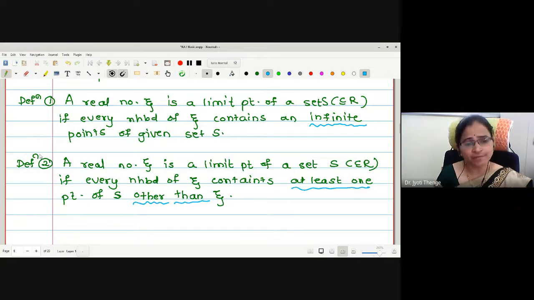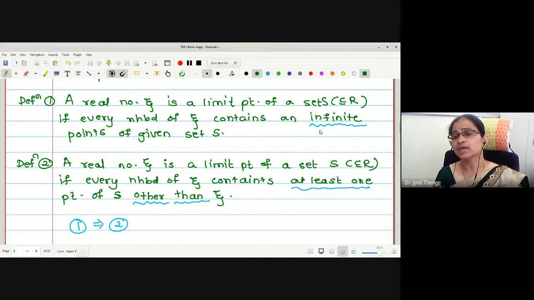If I want to prove the two definitions are equivalent, we should prove that 1 implies 2 and 2 implies 1. Let me try to prove 1 implies 2. What does 1 say? 1 says that if zeta is a limit point of the given set, then the neighborhood contains infinite points of the given set. The second definition says at least one point other than zeta.